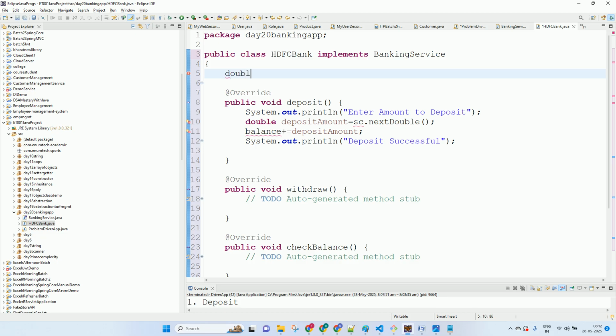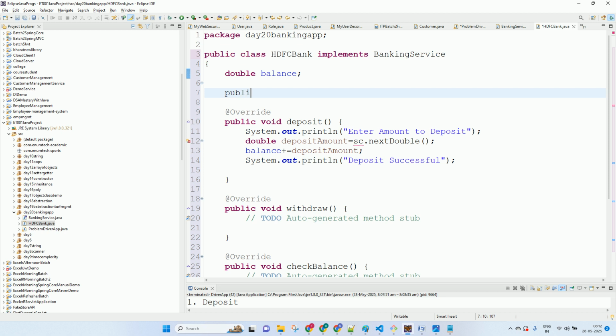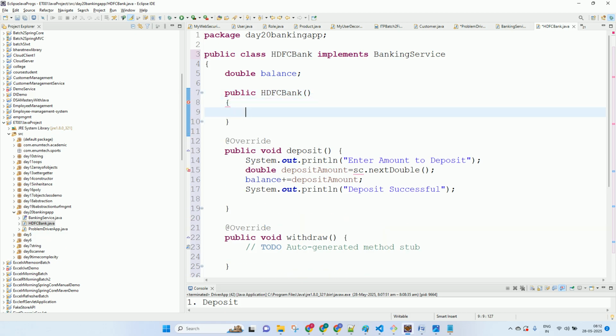Okay, and we'll initialize this balance with 5,000. So we will write over there a no args constructor which will say balance is 5,000. Okay, this is a better way. As it is an instance variable, access is with this. Okay, so now it has got it.